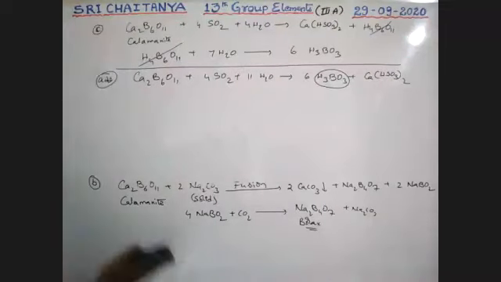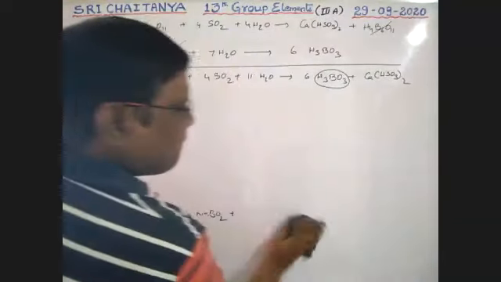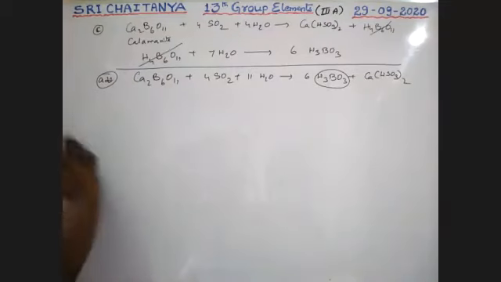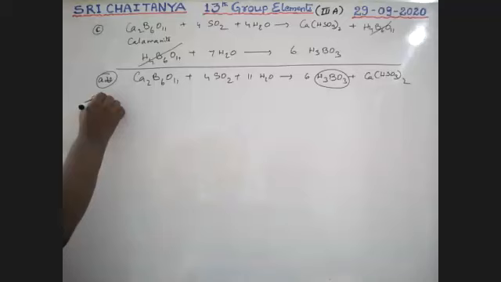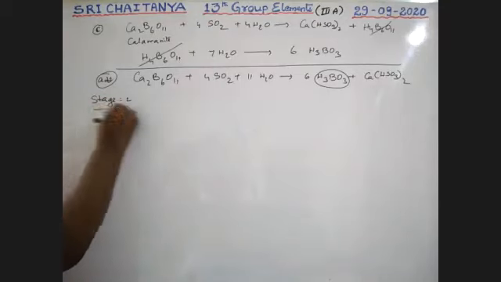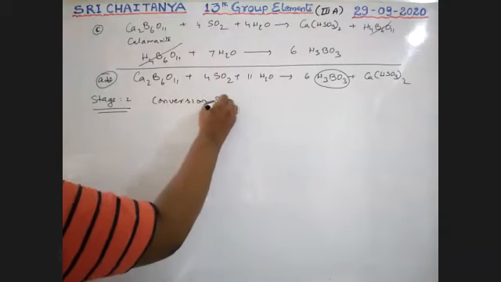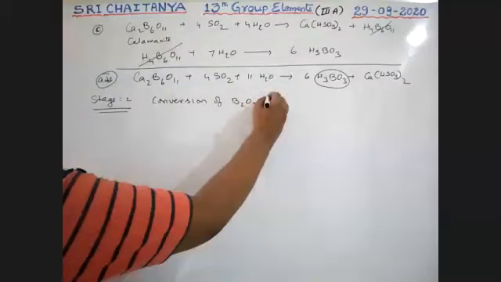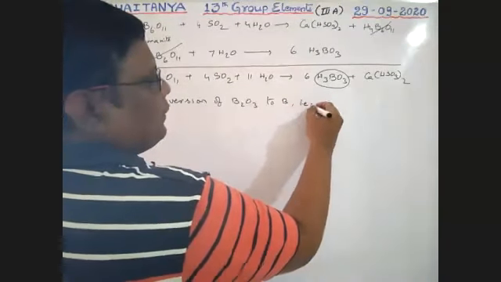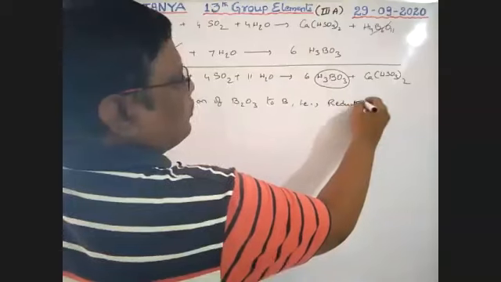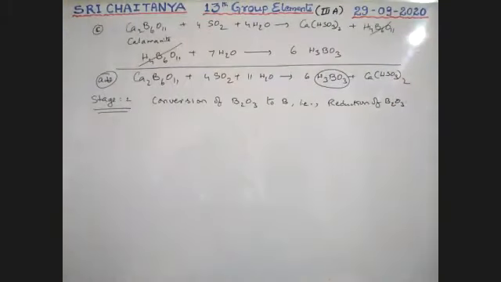Now stage 2, the second stage. That is the conversion of B2O3 to boron, that is reduction of B2O3.